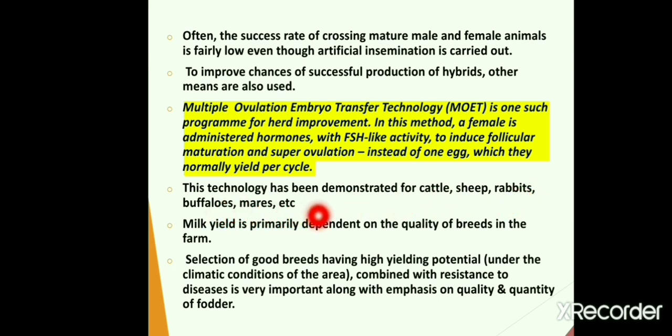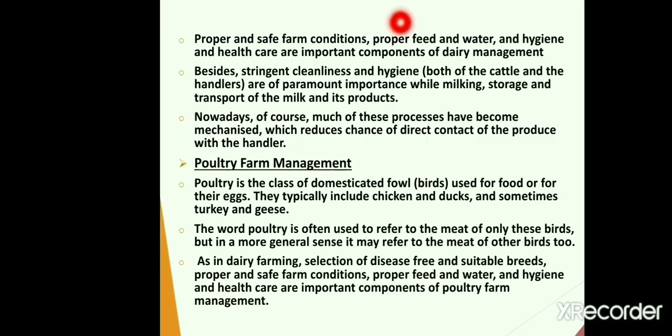Now we are going to have a look at the dairy management aspect of animal husbandry. Milk yield is primarily dependent on the quality of breed animals used in the farm, which involves selection of good breeds having high yielding potential under the climatic condition of the area, along with resistance to disease, which is also very important, along with emphasis given to quality and quantity of the fodder. Proper feed like fodder and water, hygiene and health care are also important components of dairy management.